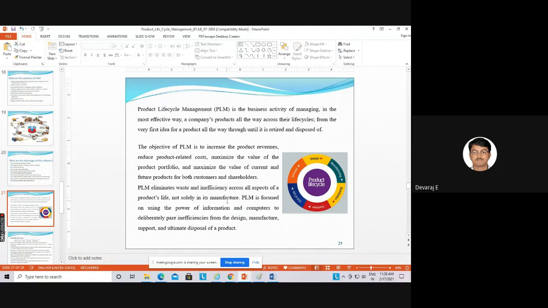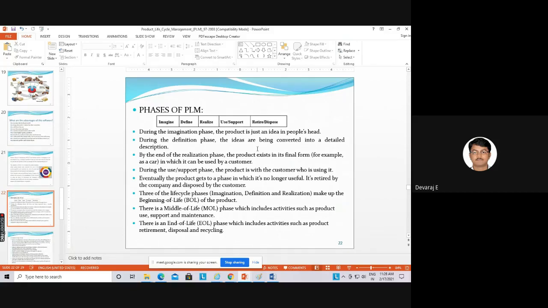Then phases of PLM. So what is this? Can anyone explain this? Imagine, define, realize, use, support, and retire. Sir, is it like the design thinking process? It's like that, but first you imagine what you need to create. Then you do a survey, like the problem statement you get from customers, what they need in a particular product.